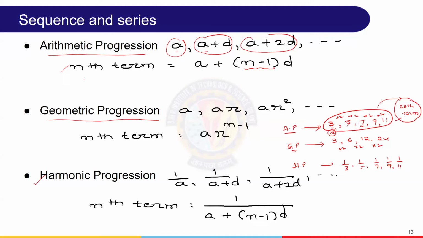Now, suppose we want the 8th term. Then simply a plus 7d. A is how much? 3 here. And d is the constant which is added, that is 2 here. Therefore, 3 plus 7 twos are 14, 14 plus 3 is 17, like this. Now, in the same way, any queries?